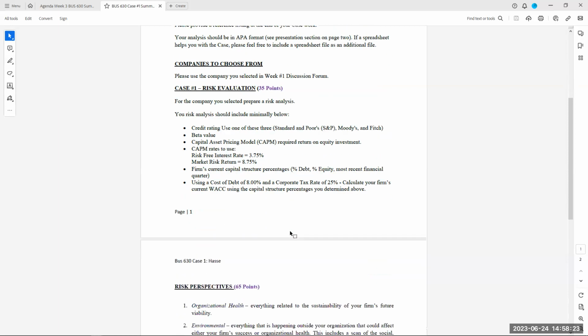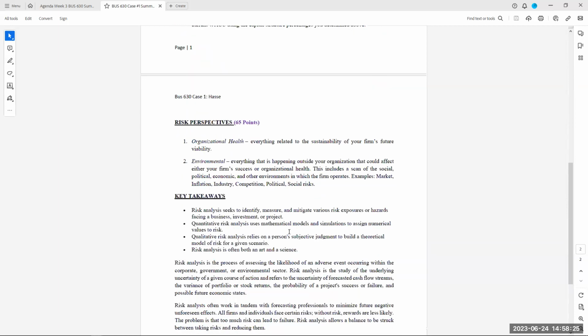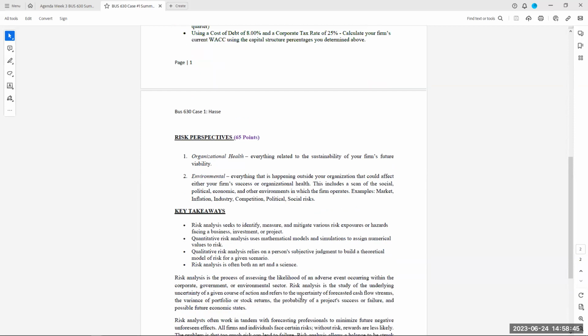Numbers. Then you get to a qualitative review of your company, taking a look at the organizational and environmental risk of your firm. Put those together and you have a pretty good assessment of the risk, high risk, low risk, what type of risk your company has that you've selected. And that's what we're looking at in case number 1.